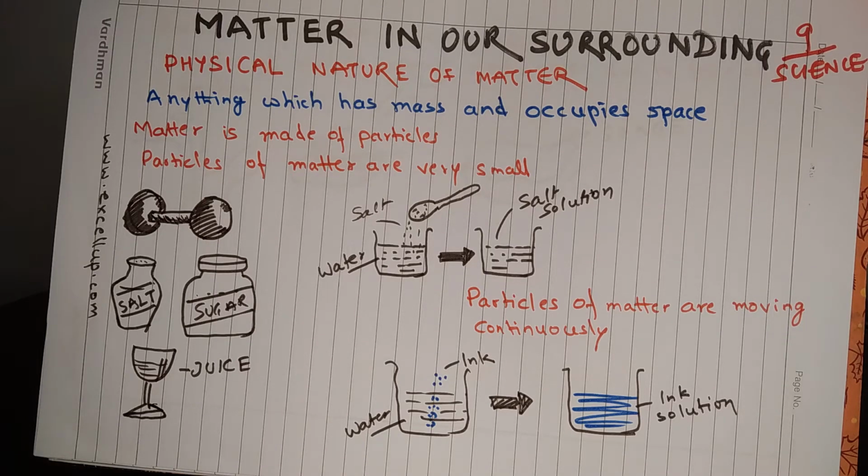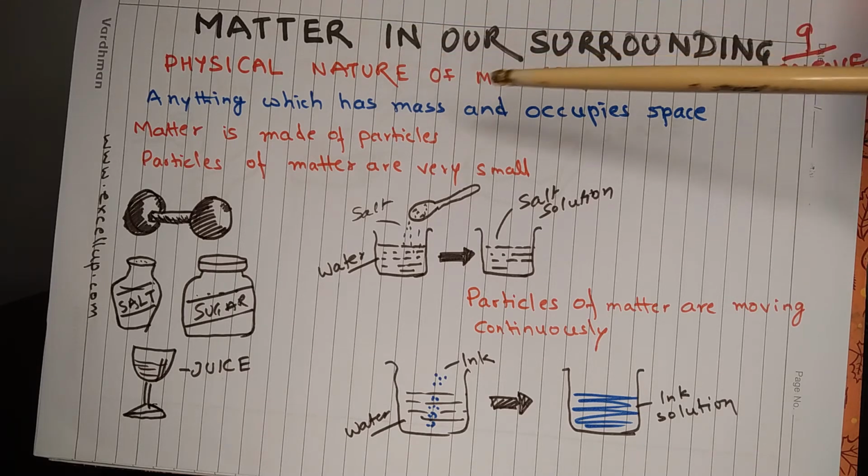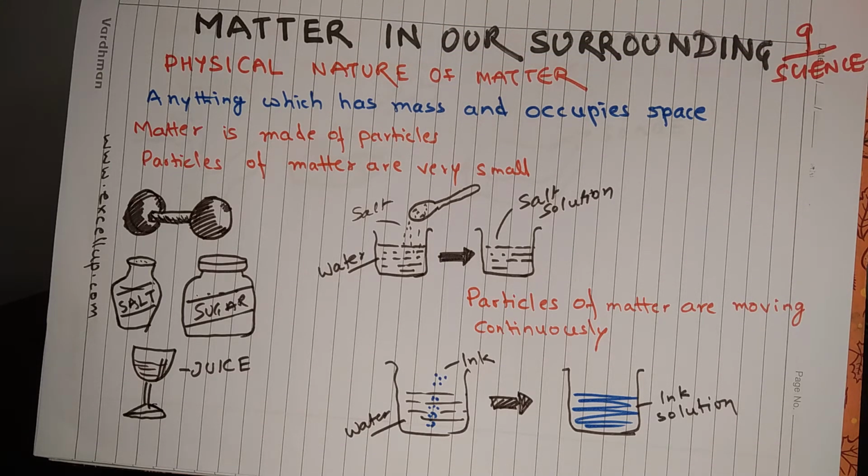In this lesson, you will learn about matter in our surroundings from class 9th science. In this lesson, you will learn about the physical nature of matter. Let us start with defining what is matter. Anything which has mass and which occupies space is called matter.